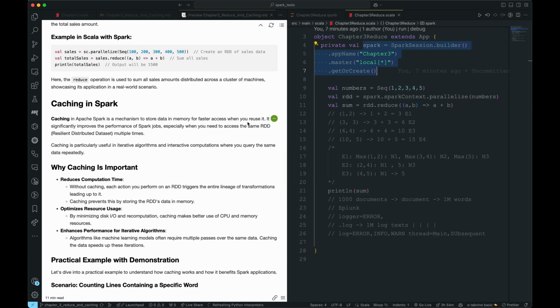Of course, reuse is one of the important things. I mean, you don't want to cache it once if it is only going to be used once, right? Only if it is going to be reused, then it makes sense to perform caching. Okay.